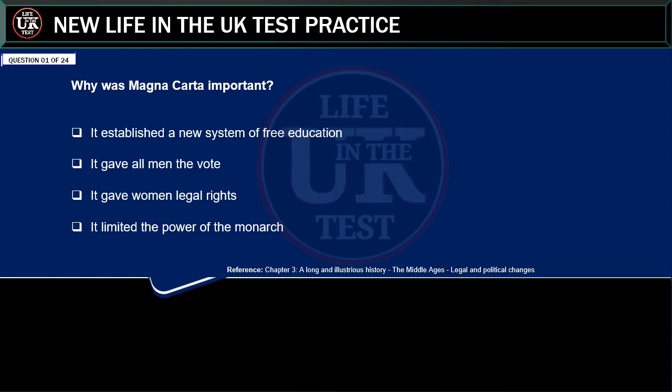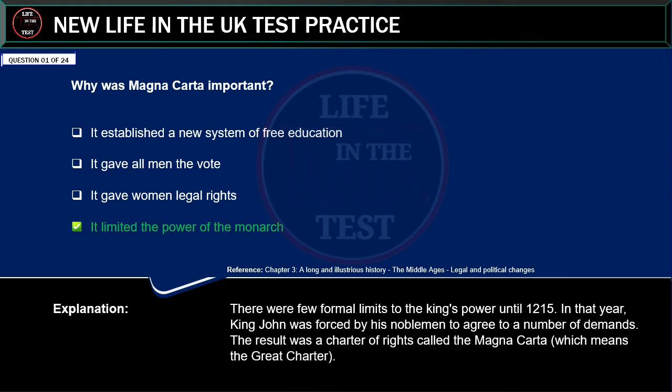It established a new system of free education. It gave all men the vote. It gave women legal rights. It limited the power of the monarch. Correct answer: it limited the power of the monarch.